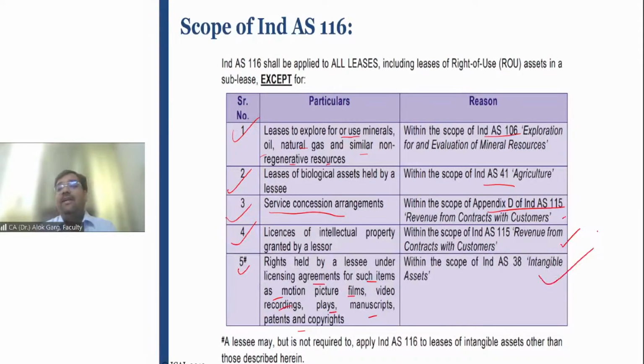These will be covered under Ind AS 38, intangible assets. So PVR will capitalize those rights under Ind AS 38, not Ind AS 116. But a lessee may, but is not required to, apply Ind AS 116 to leases of intangible assets other than those described herein. Is that clear?